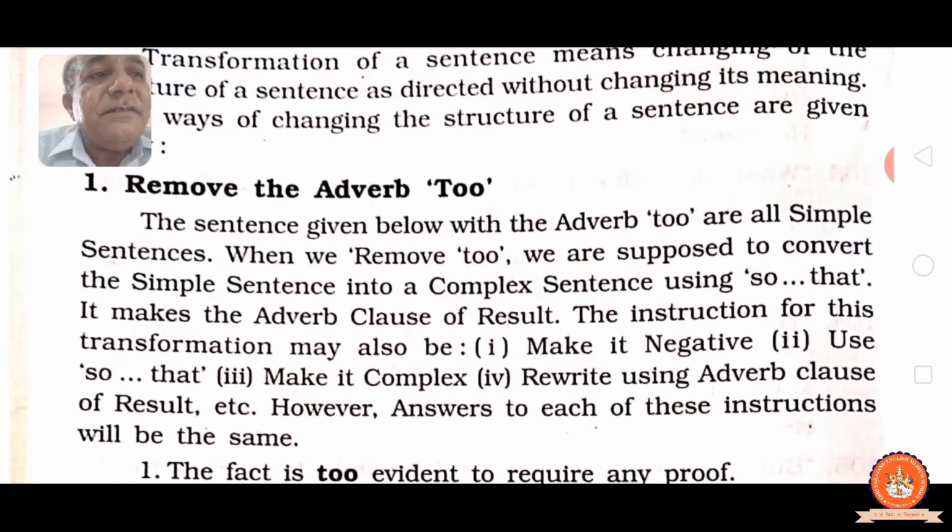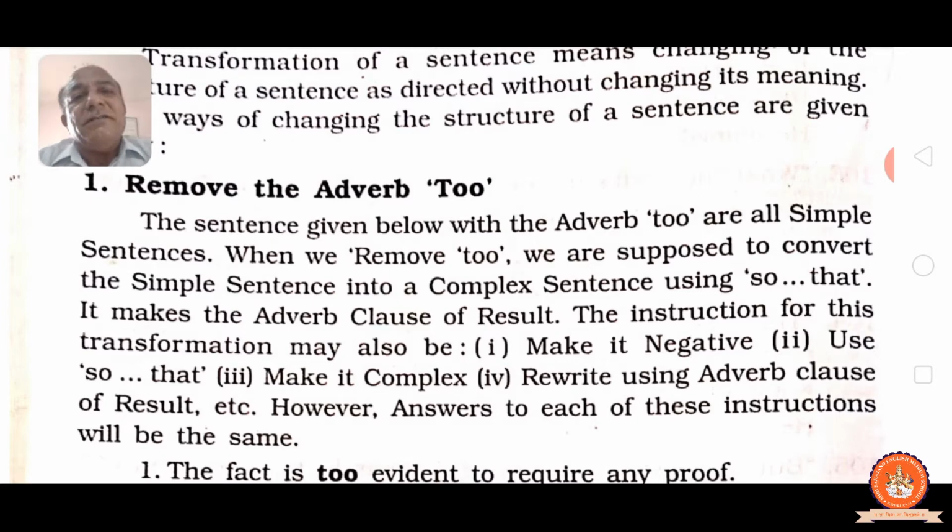Using so that, cut too and you have to use so that, which means the simple sentence we have to convert into complex. It makes the adverb clause of result. It shows result. The instruction for this transformation may also be: make it negative, use so that, make it complex, and rewrite using adverb clause of result.